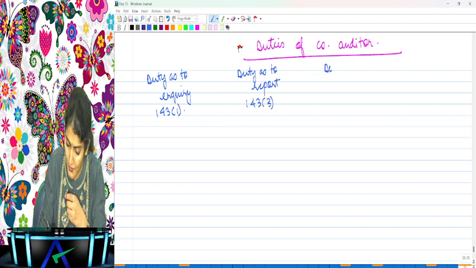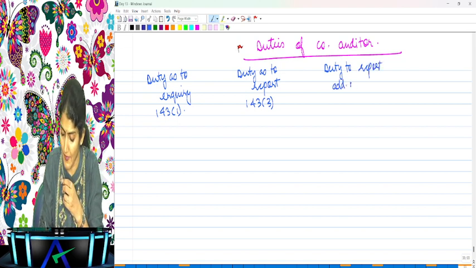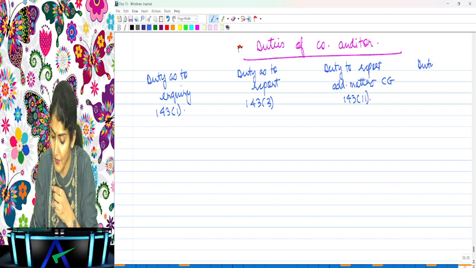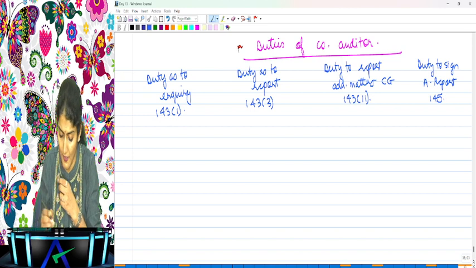Right, next duty, duty to report on the additional matters specified by the CG under 143(11). Then next duty, duty to sign the audit report, which is actually given under section 145.